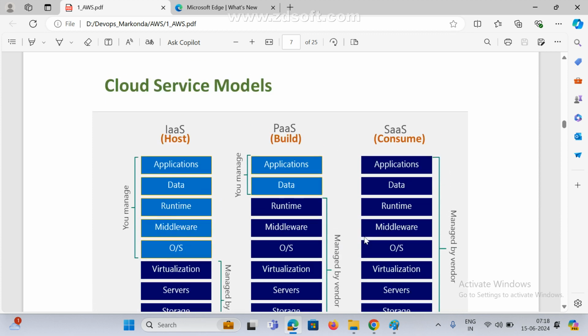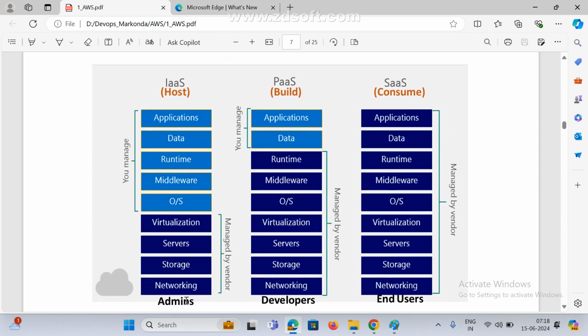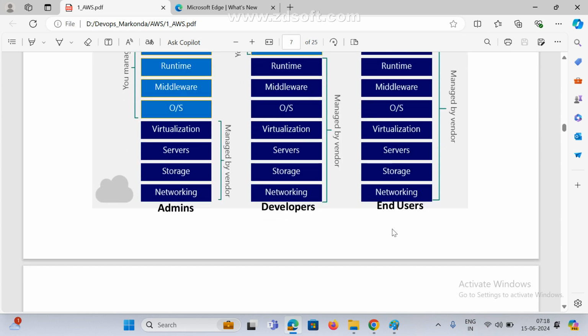Any cloud, those people will take care, you don't worry. And as an admin, we are going to configure some setup. Suppose you are the developer, and developer means they are providing only application and data. Suppose it is the end user, meaning customers.